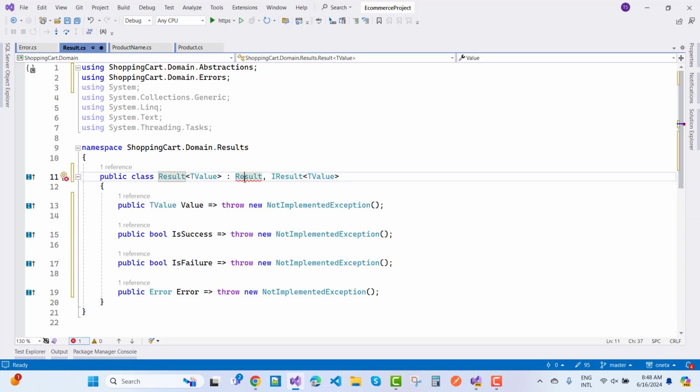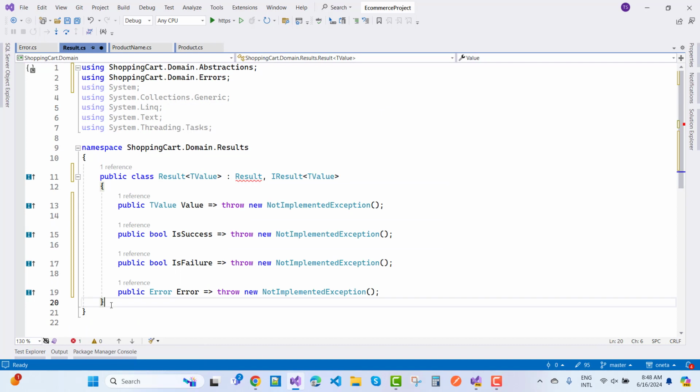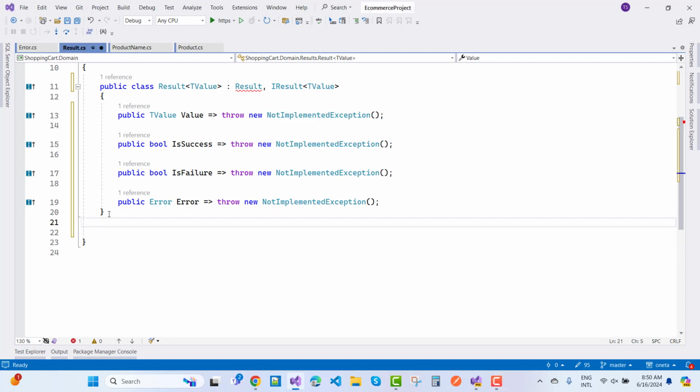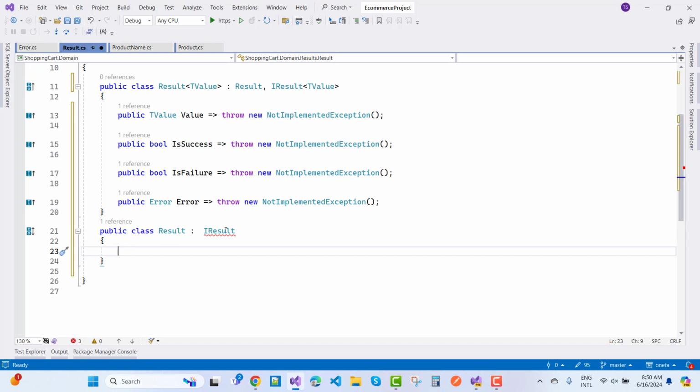And what about the result class? So result class is, just create a new file. So first of all I want to implement your result class. Okay, so public class, and that is the class of result. And that class is inherited by the iResult interface. So you can say iResult is implemented here, implement interface,